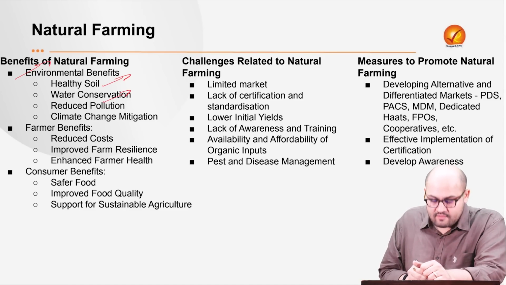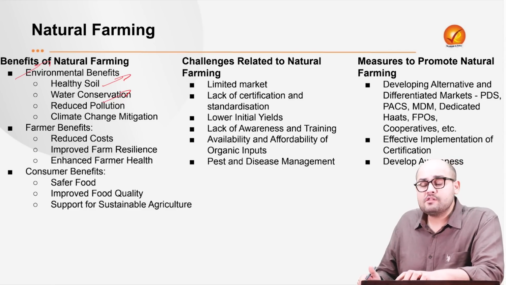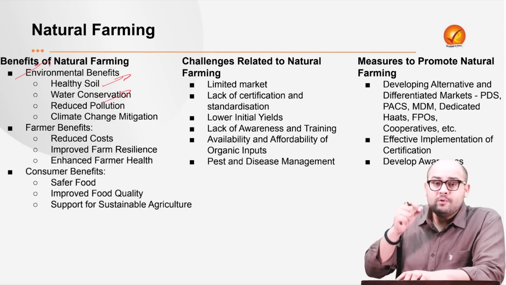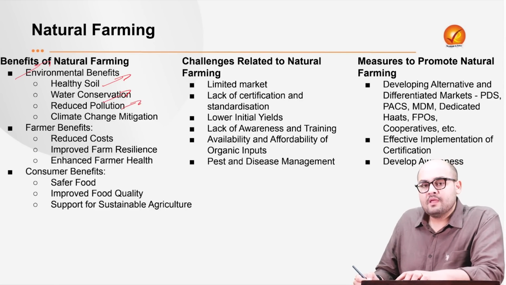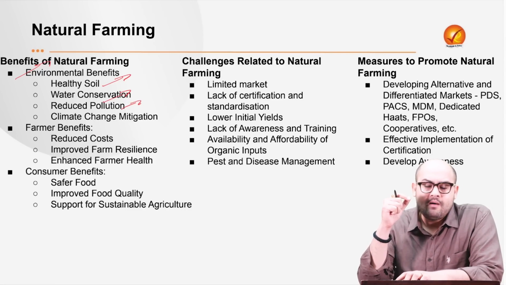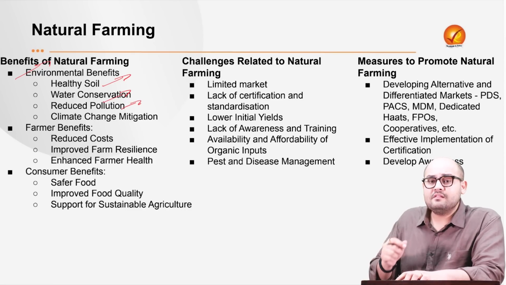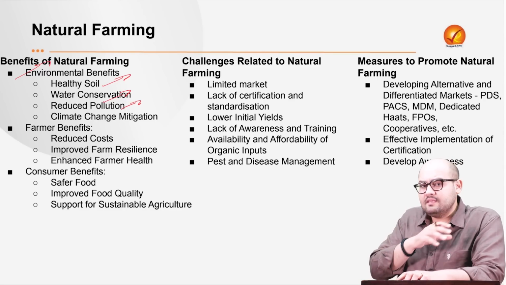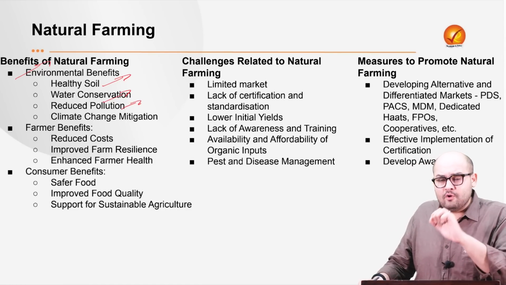Next is the water conservation. See, natural farming involves practices like drip irrigation. It involves practices like mulching. Now, both these practices ensure that enough water is stored in the soil itself, right? So it reduces the need of excess water. Next is reduced pollution. Since the process of natural farming is not dependent on chemical fertilizers and pesticides, there is reduced inflow of these pollutants in the water, in the mainstream drainage, and therefore it does not affect human life, right?